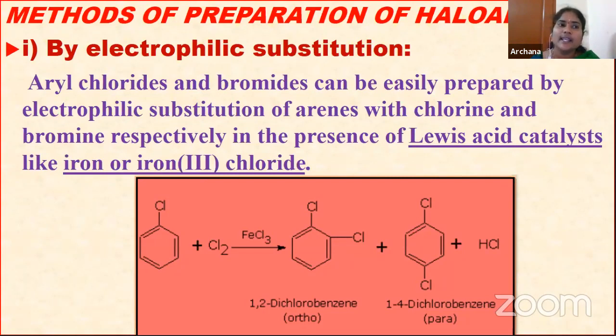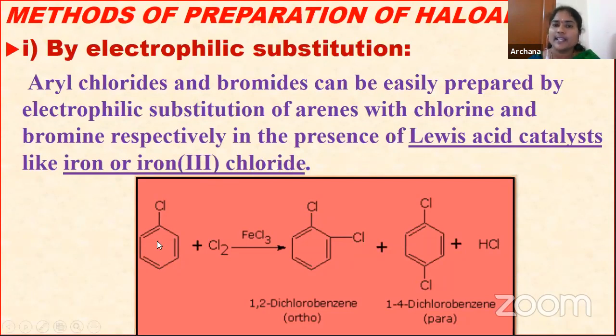How are they prepared? See here, aryl chlorides and bromides. So what are we preparing? Aryl chlorides or aryl bromides can be easily prepared. How can we prepare them? With the help of electrophilic substitution of arenes with chlorine or bromine in presence of a Lewis acid catalyst like iron or ferric chloride.